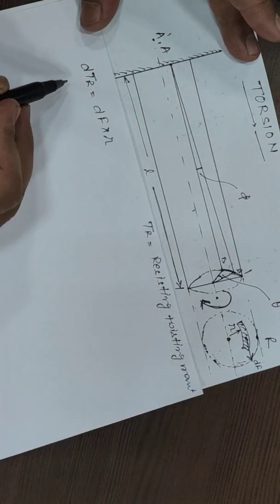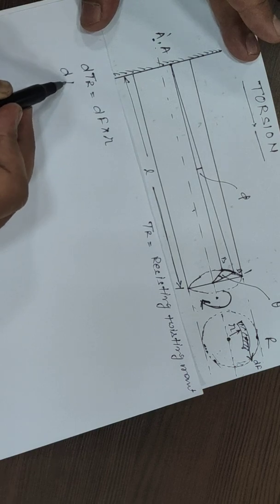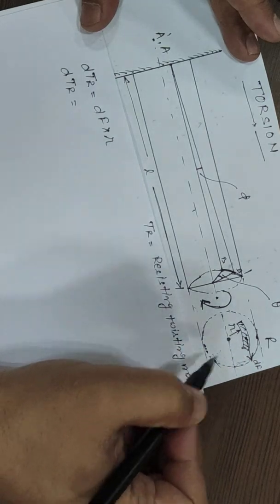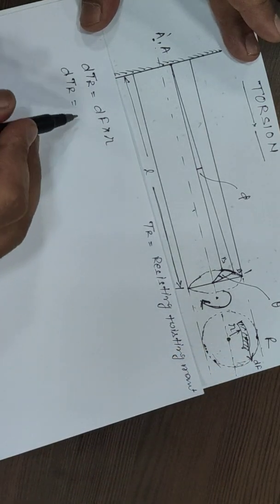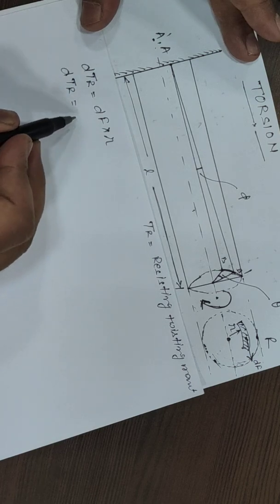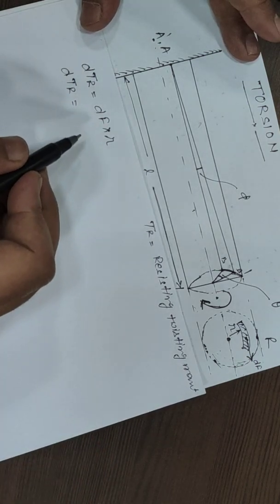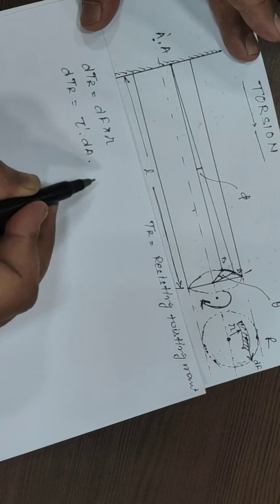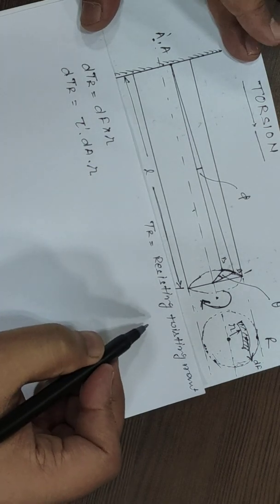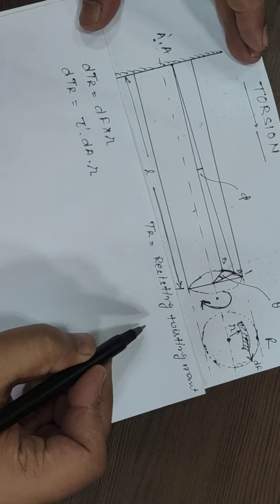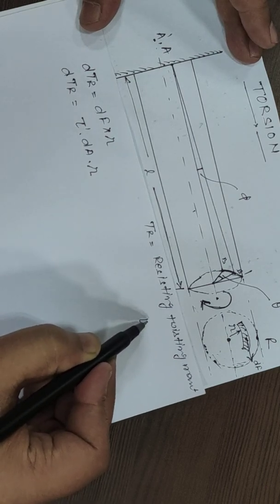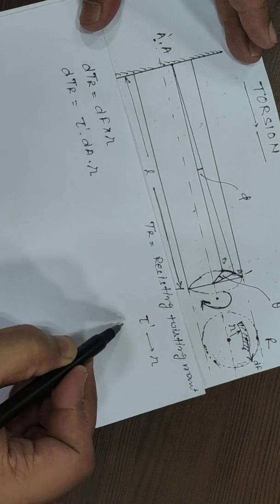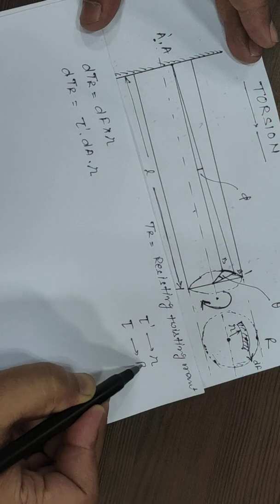So this dTr, why have we taken differential Tr? Because this resisting twisting moment is varying with respect to radius. So dF we can write as the shear stress at that radius multiplied by area, multiplied by R. And for this shear stress, we have also observed that corresponding to R we have tau dash, and corresponding to tau maximum, tau is corresponding to capital R.